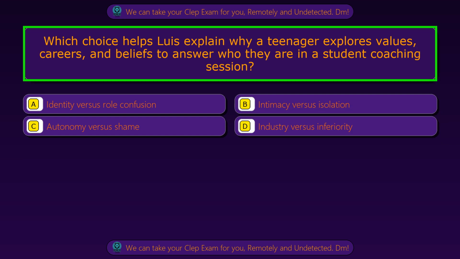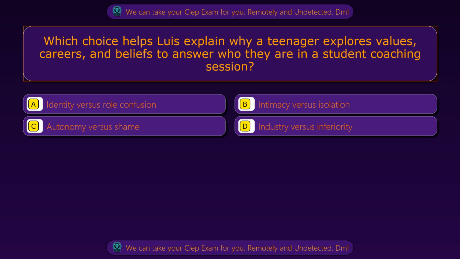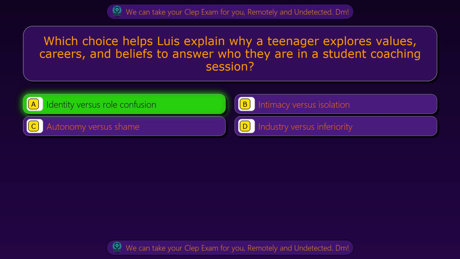Question 20. Which choice helps Luis explain why a teenager explores values, careers, and beliefs to answer who they are in a student coaching session? Option A, identity versus role confusion. Option B, intimacy versus isolation. Option C, autonomy versus shame. Option D, industry versus inferiority. The correct answer is option A, identity versus role confusion.